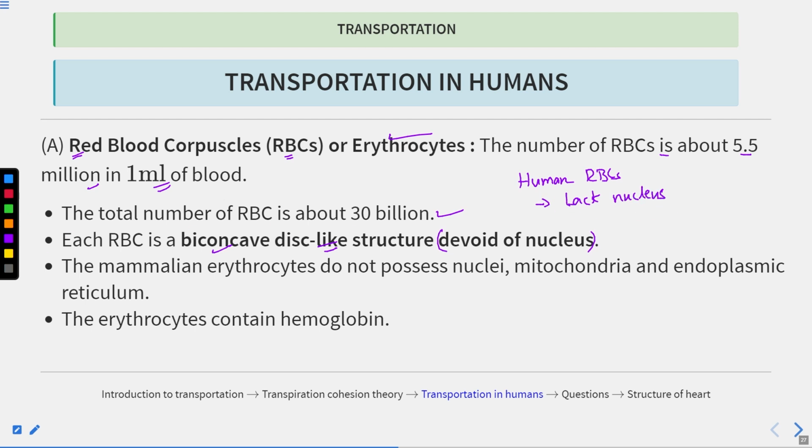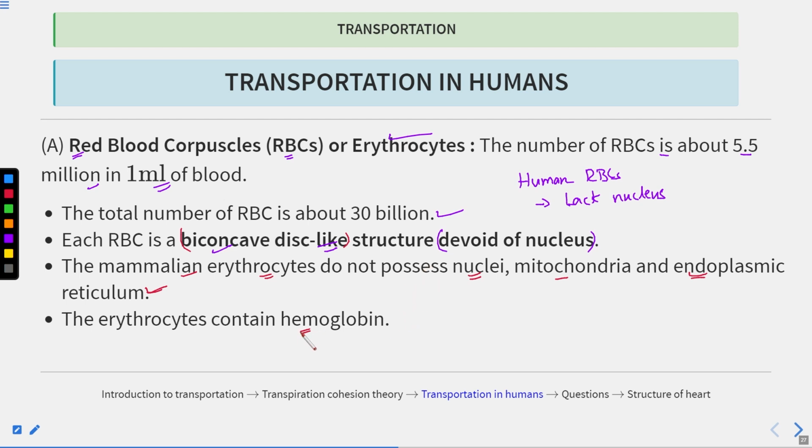They lack a nucleus, and they have a biconcave disc-like structure. Now, mammalian erythrocytes do not possess nuclei, mitochondria, or endoplasmic reticulum. So there is no nucleus present and no organelles present either. Mitochondria and endoplasmic reticulum are cell organelles. But erythrocytes contain the pigment known as hemoglobin, which gives red color to the blood.